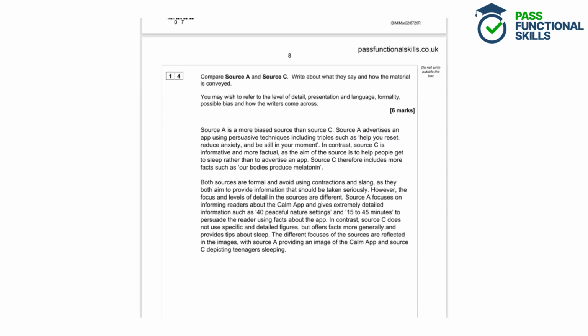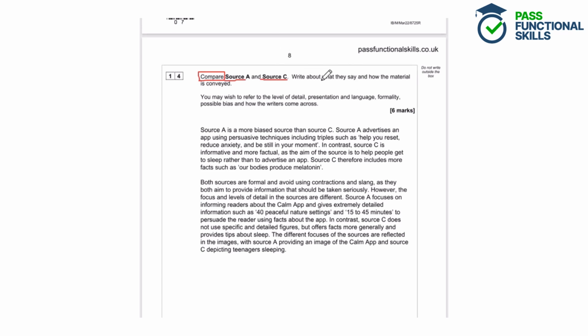Question 14. Compare source A and source C. Write about what they say and how the material is conveyed. You may wish to refer to the level of detail, presentation and language, formality, possible bias, and how the writers come across. So in this question, we need to be looking at two sources, source A and source C. Make sure that you're not writing about source B in this question. And we need to compare them, which means we want to be using comparative words such as both. So both sources do this, or we might want to be looking at differences as well. So source A does this, in contrast, source C does this.